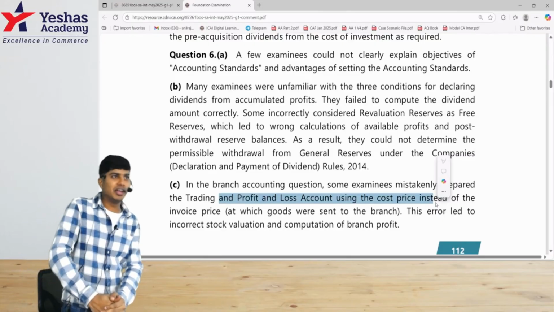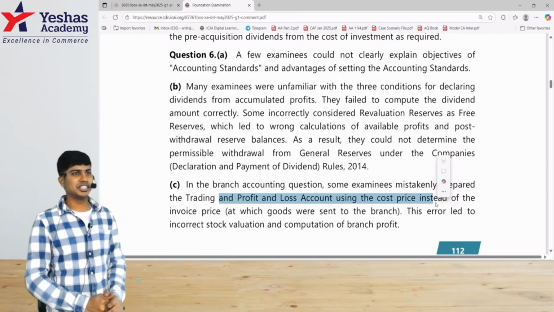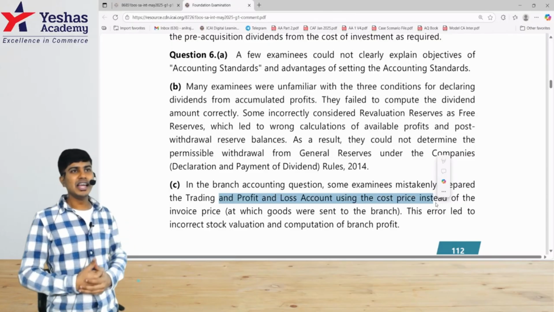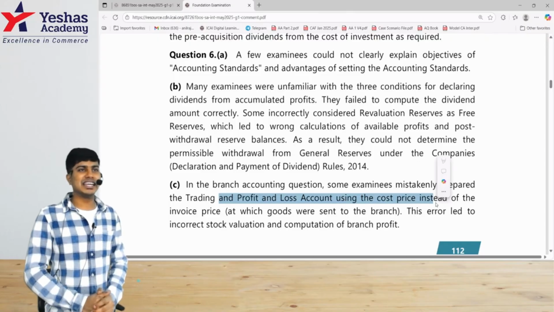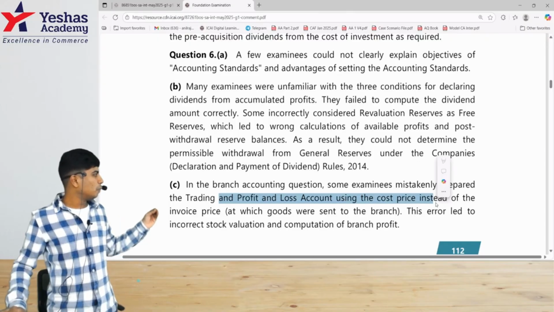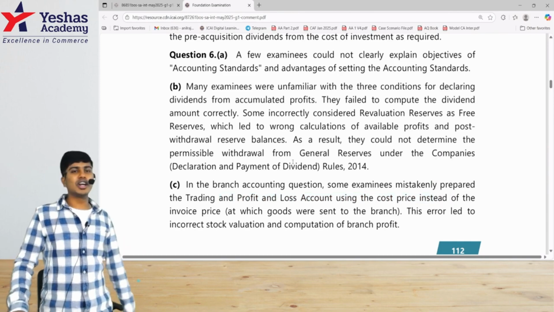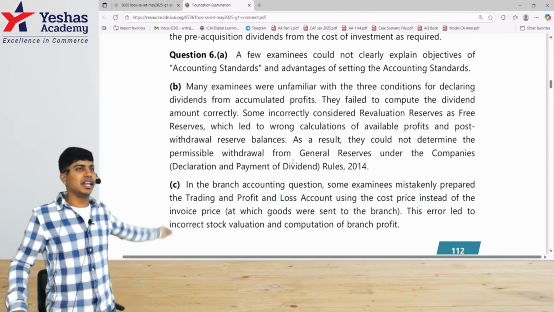So these are the errors people made who wrote the examination in the month of May 2025. In the September 2025 examination, I hope you won't make these kinds of errors. When the examiners give these comments after the suggested answers, I hope not to see you doing such an error in the examination.